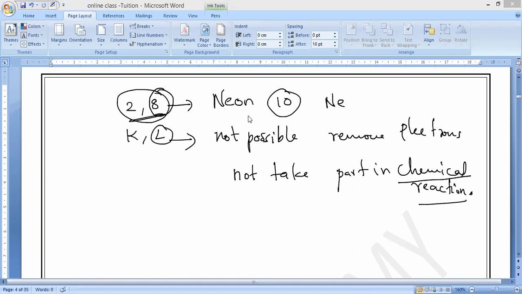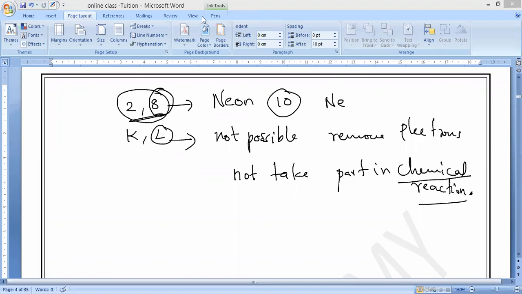That is why metals and non-metals react. Why are they forming chemical compounds? Because they will try to lose or gain electrons by donating or receiving them.